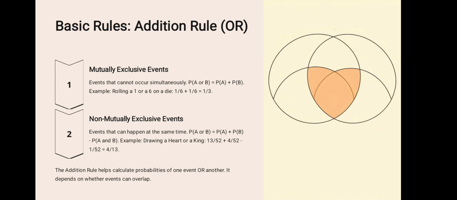Example: drawing a heart or a king. 13/52 plus 4/52 minus 1/52 is 16/52, which is 4/13. The addition rules help calculate probabilities of one event or another. It depends on whether events can overlap.